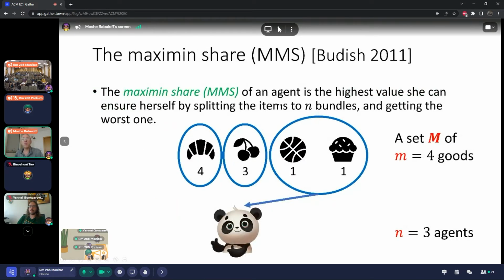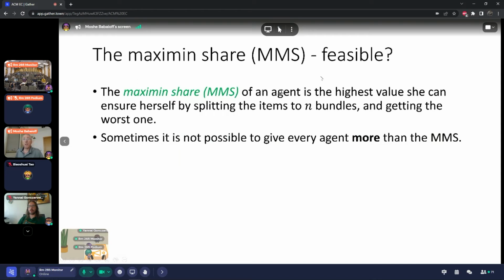Budish has suggested the notion of Maximin Share, which is the highest value that an agent can insure herself by splitting the items into n bundles and getting the worst one. In this example, with an additive valuation, the value of the Maximin Share when there are three agents is 2. Clearly, sometimes it's not possible to give every agent more than her Maximin Share. For example, when the valuations of everybody are identical, the Maximin Share is, by definition, the maximum that we can give all the agents concurrently.